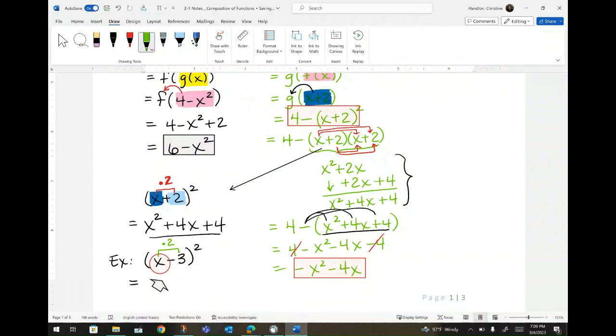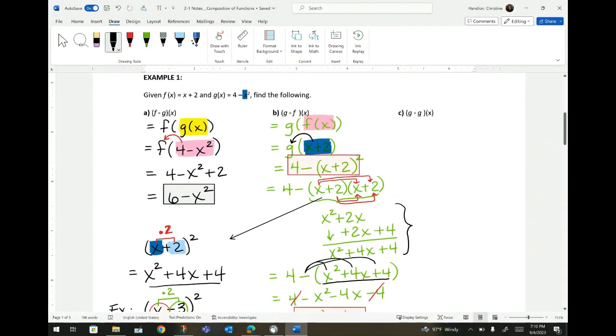Okay, not sure what happened here. So let's go back and write that out. x squared, negative 6x. And then you're going to take this number right here and square it. Negative 3 all squared is negative 3 times negative 3, which is a positive 9. And so plus 9. And then there's your answer. You're done. That's how you multiply binomials. Okay, so if you have two terms, a minus b or a plus b, being squared, you can use that little shorthand trick.